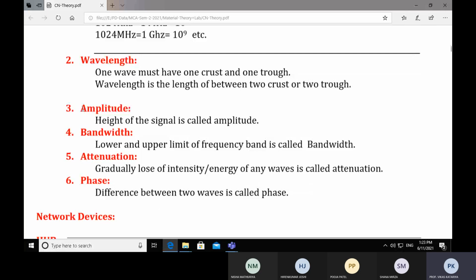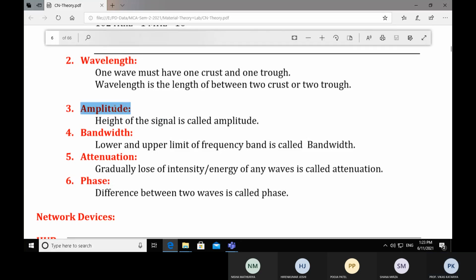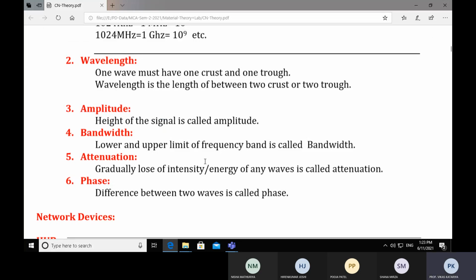In this lecture we will cover some more characteristics of signal: amplitude, bandwidth, attenuation, and phase. So let's discuss amplitude. If you want to define the term amplitude of a signal, it is the height of the signal.